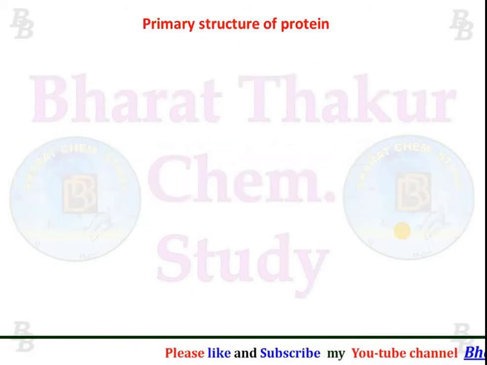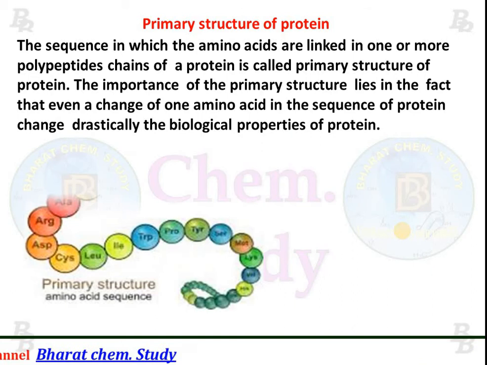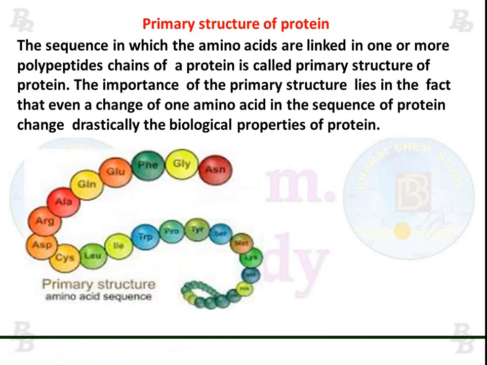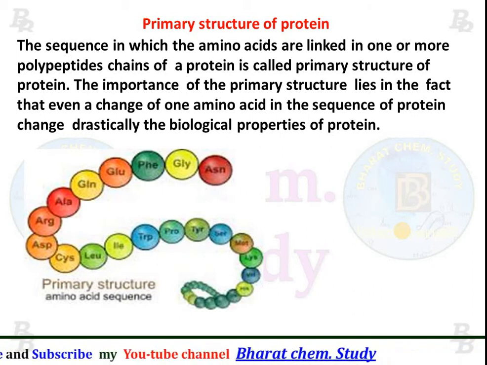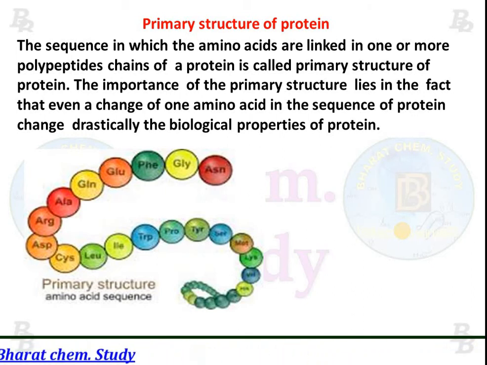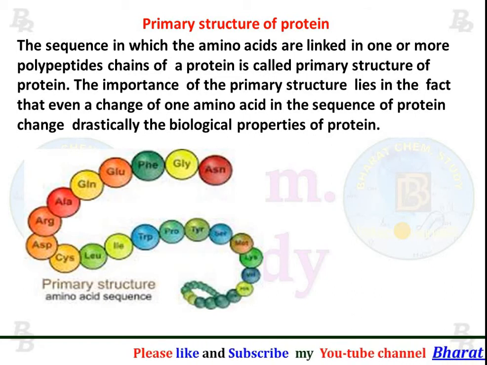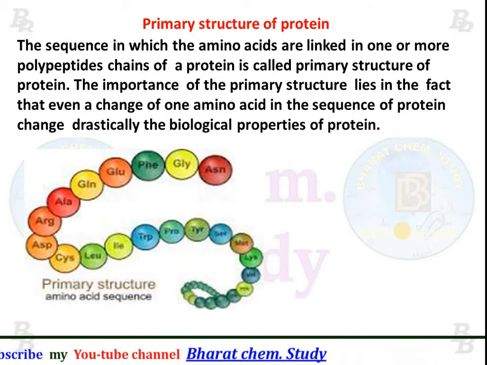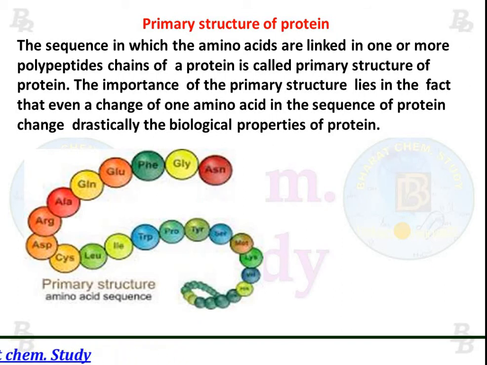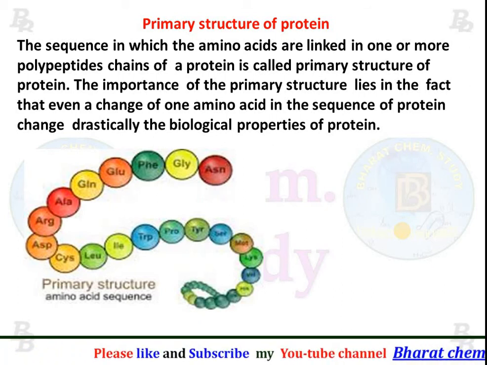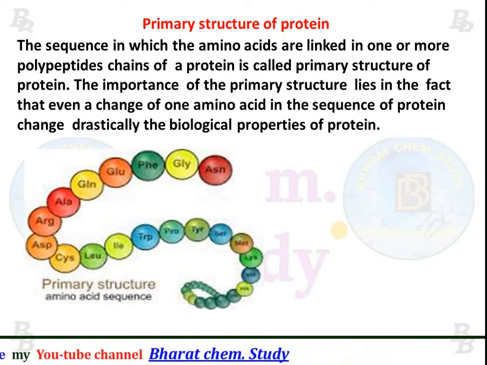Now primary structure of proteins. The sequence in which the amino acids are linked in one or more polypeptide chains of a protein is called the primary structure of protein. The importance of the primary structure lies in the fact that even a change in one amino acid in the sequence of protein changes drastically the biological properties of protein. This is the primary structure of protein.